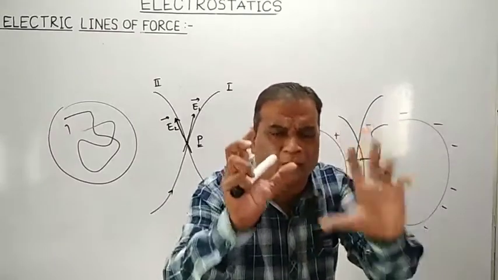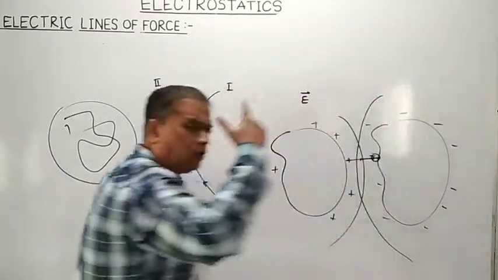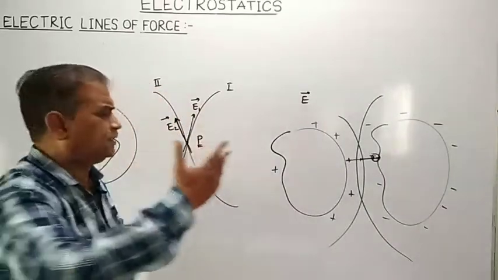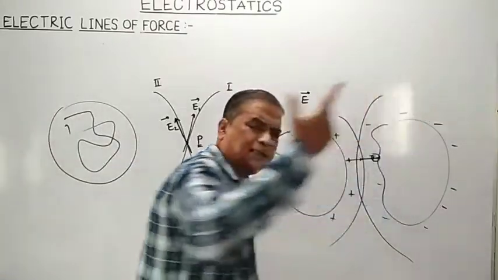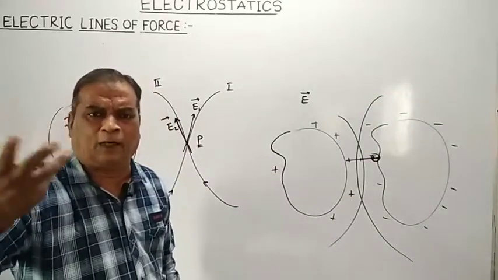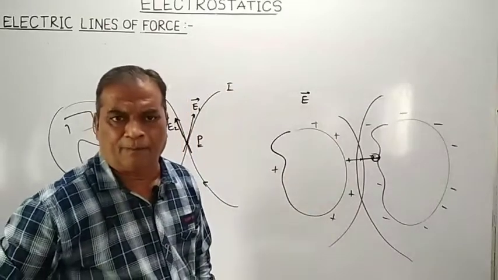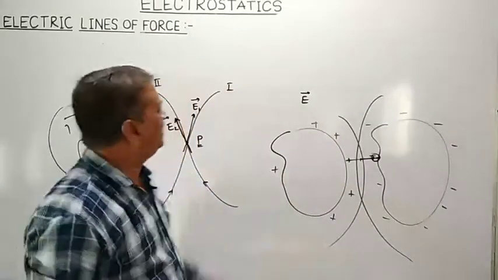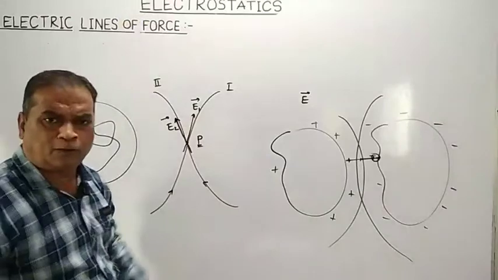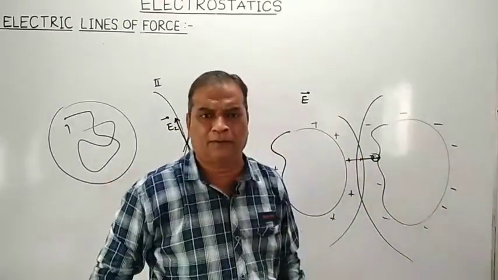So what conclusion can we draw? See here, this is the path along which the positive charge is traveling. The imaginary path along which a test positive charge will travel in the region of electric field is called electric lines of force. Here there is a formation of electric lines of force.